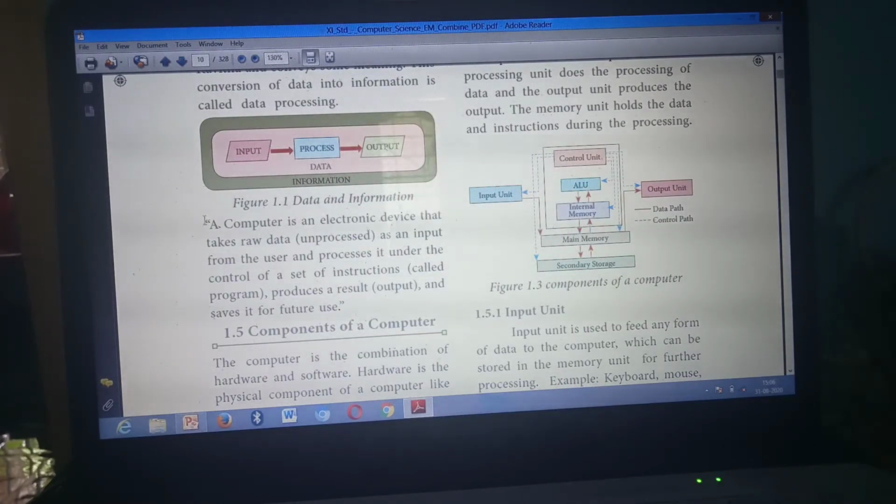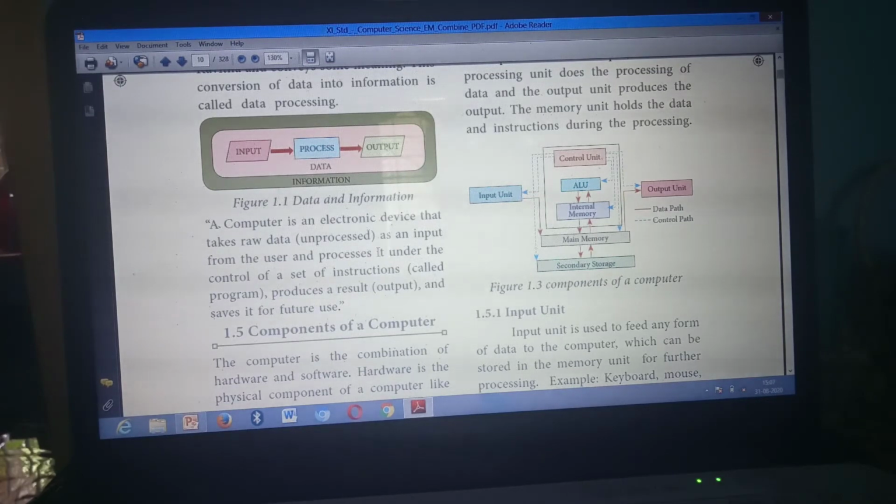This one: what is a computer? First, 2 mark question, from here to here. A computer, start from here. A computer is an electronic device, from here to for future use. Understand? Have you all marked? First 2 mark question, page number 4. Below this diagram, from here: computer is an electronic device, from here to this end, for future use. Have you all marked?